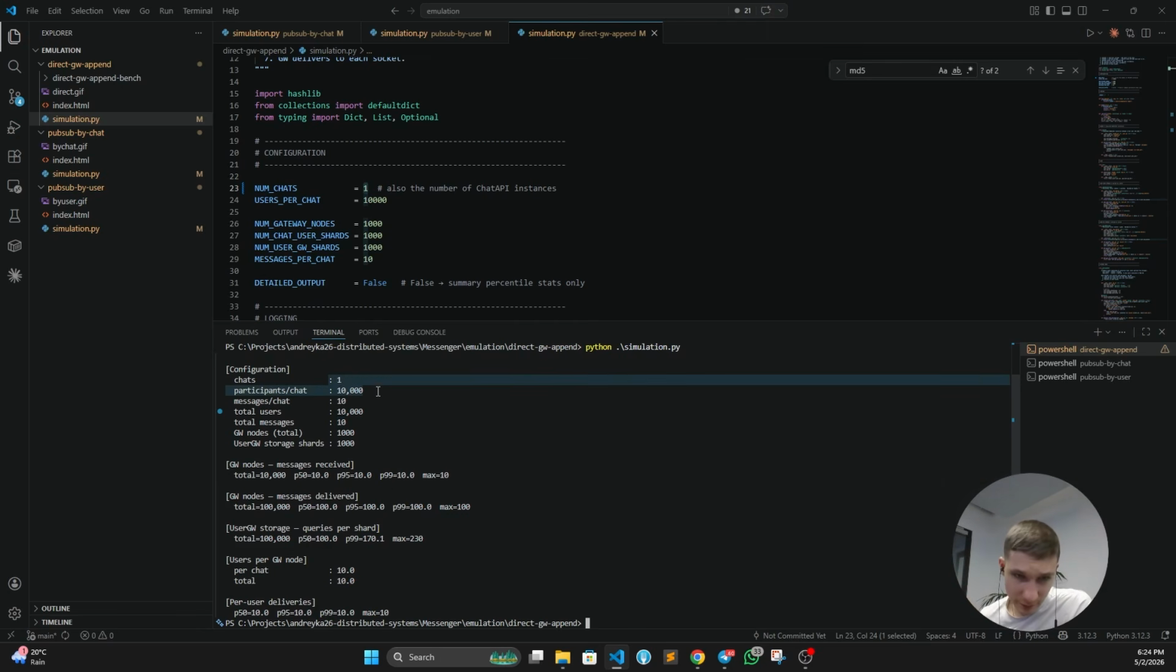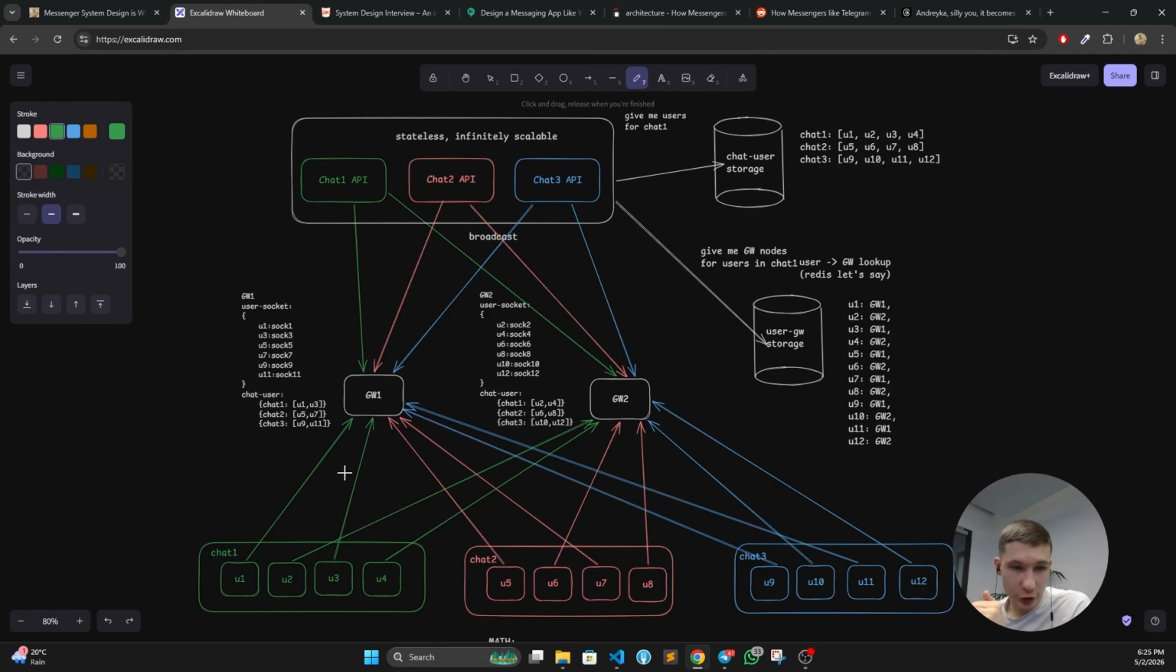Do you understand why it's happening? This is a bit of a complicated picture. So in this case, we have chat 1, chat 2, chat 3. 3 chats, 4 participants in each chat. We have 2 gateway nodes. We have 3 chat APIs. It doesn't really matter, we can have a single one. So you can clearly see that due to the round robin nature, every gateway node has at least 1 user in this chat connected to it. So it means this chat is going to be distributed between all the gateway nodes.